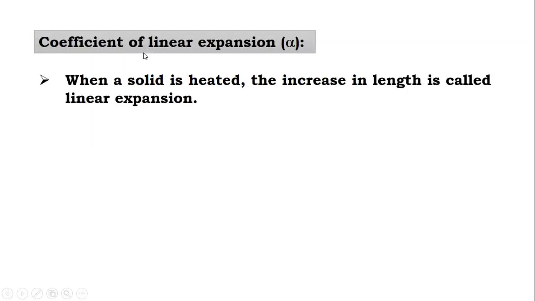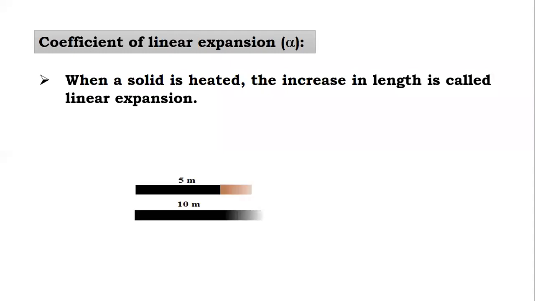So basically, when any solid is heated, specifically we are considering here metals, when we heat the metal, then an increase in the length of the metal is observed, and it is called linear expansion. Linear expansion means related to length. We heat the substance, the metal, and if the length increases, it is called linear expansion. And that linear expansion we measure in terms of the coefficient of linear expansion.